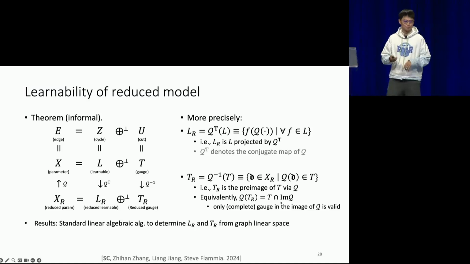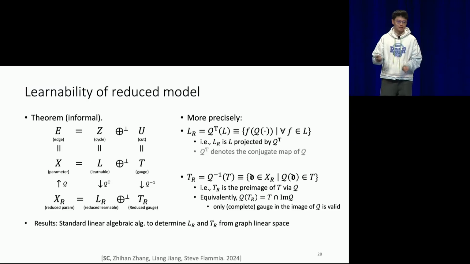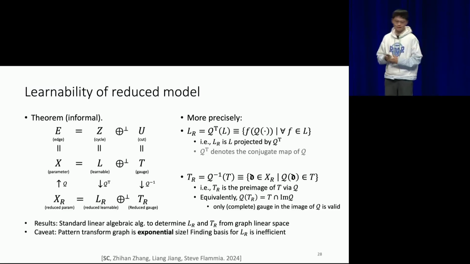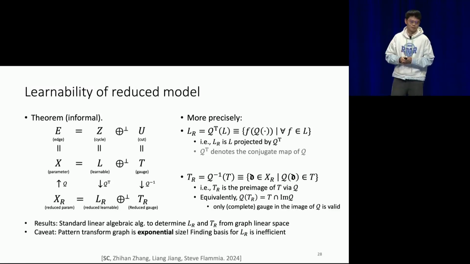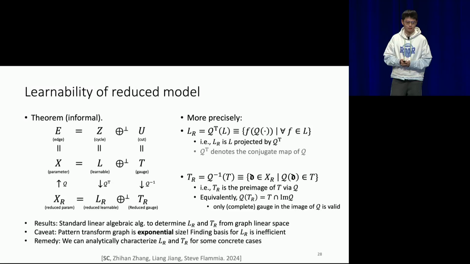Anyway, this might not be immediately clear, but one thing is definitely sure: using standard linear algebraic methods, you can first find the basis for the cycle space and cut space, and using standard linear algebra procedure compute the LR and TR, the reduced learnable and gauge space, which should have polynomial size. But obviously, there is a caveat. The pattern transfer graph itself is exponential size. So the algorithm of finding a basis for the LR and TR is actually not that efficient.